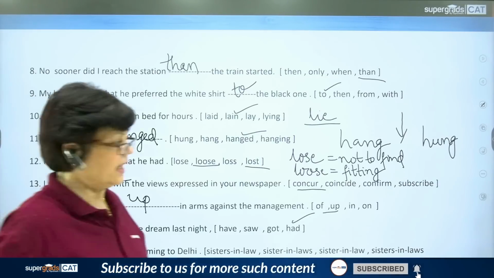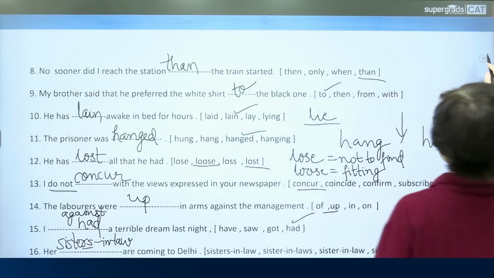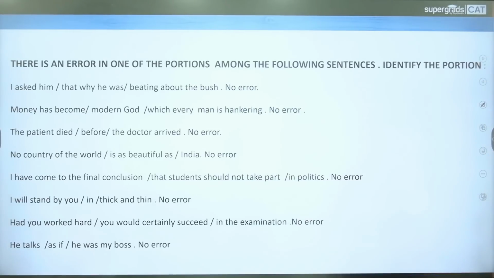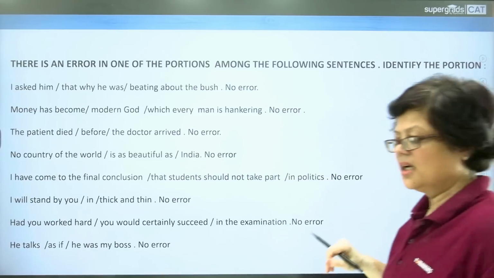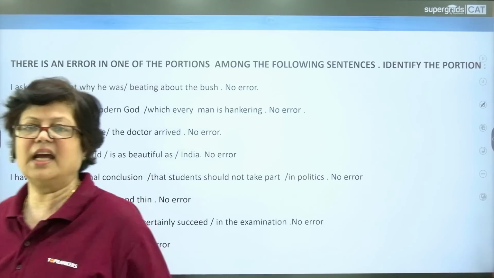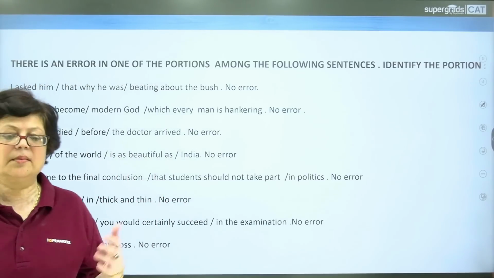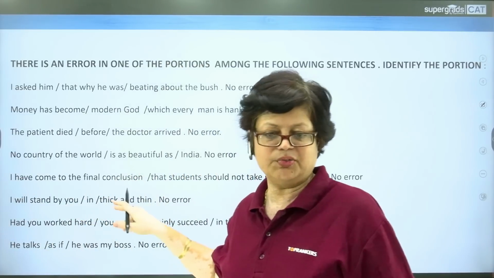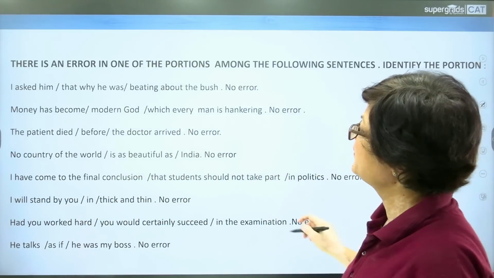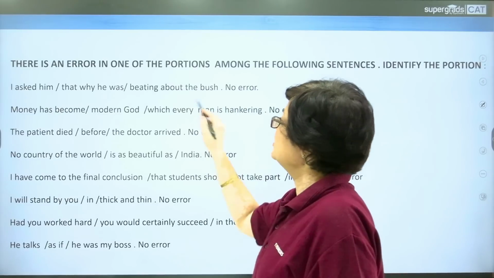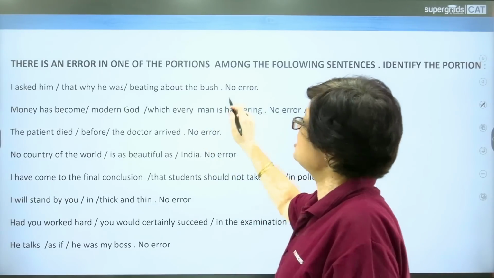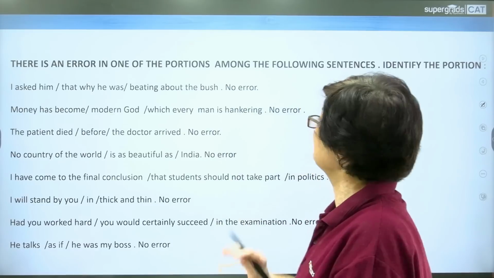Now, coming to the next variety of questions, dear students, we have to find out that in one of the portions of the sentence there is an error. Now, what can be that error? It can be a grammatical error, it can be a vocabulary error. Let us see what errors. Are we able to find any errors? Let us check. I asked him that why he was beating about the bush. And if there is no error, then you have to mark no error.